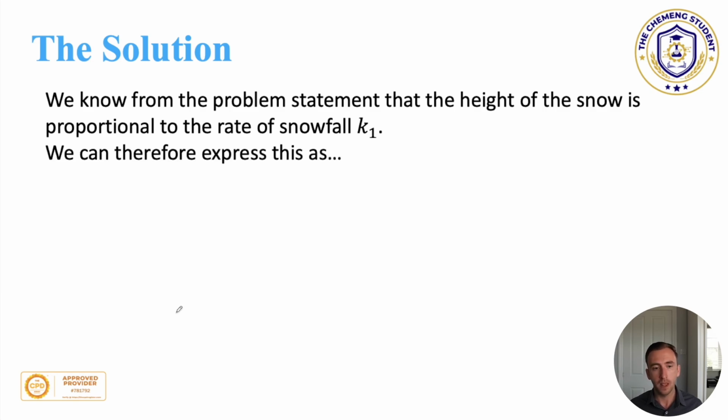And so what we can therefore say is that h dash of t must be equal to k. Now you might be saying, well, you said it was h of t and not h dash of t. And that is true. But because we are now providing this as a rate, we would have to integrate our system.